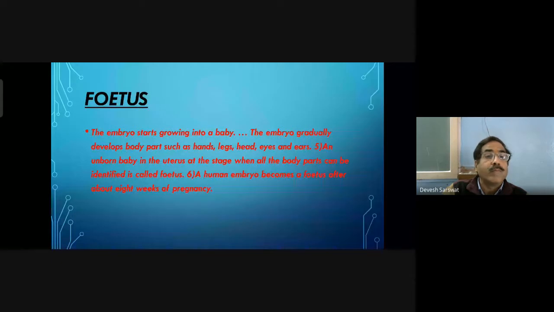Fetus. The embryo starts growing into a baby. An unborn baby in the uterus at the stage when all the body parts can be identified is called a fetus. A human embryo becomes a fetus after about 8 weeks of pregnancy.